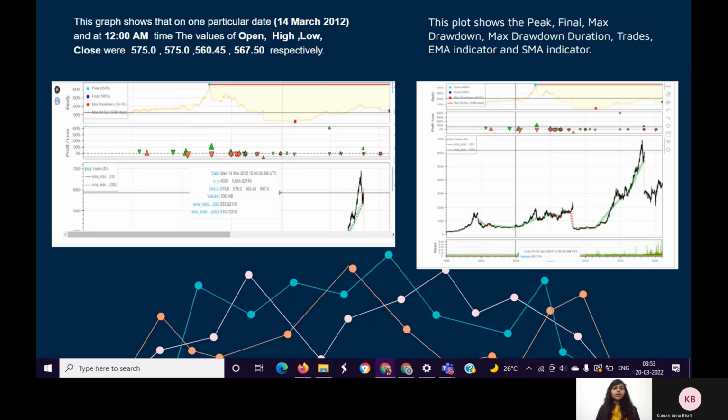The exponentially moving average indicator was 533.32113. The simple moving average indicator was 470.73375. Exponentially moving average places greater weight and significance on the most recent data points. It is also referred to as exponentially weighted moving average. Here the right side plot shows the peak, final, max drawdown duration, trades, EMA indicator, and SMA indicator. Thank you. From now on, our groupmate Kamal will continue.